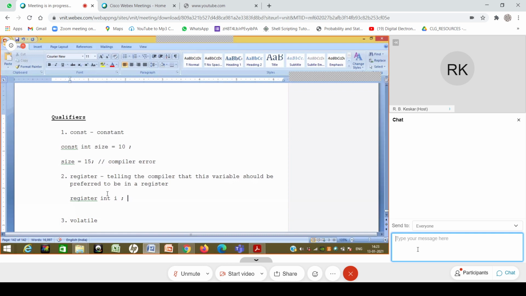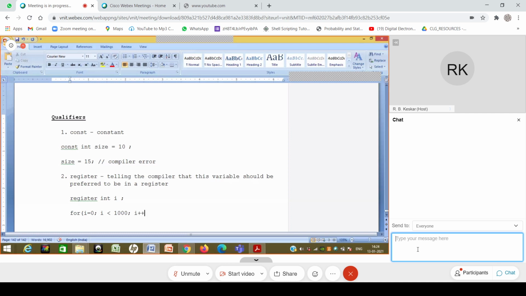Every operation that you need to do, most of the time those values have to be brought into the registers, operated on in those scratch registers, and then the value is updated back into the memory. That's what typically happens in most of the architectures that we have, and those are preferred architectures for some other reasons too. So if I know that there is a variable which is going to be updated very often, typically that happens when you are inside a loop, or there are some loop variables, let's say i plus plus.